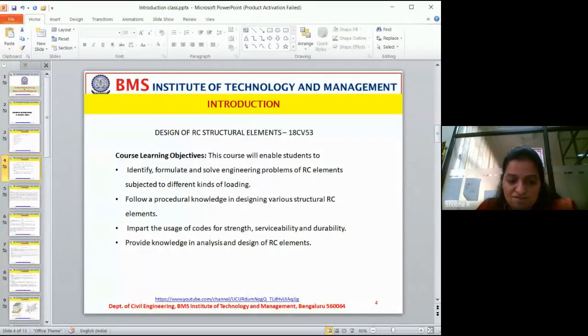Provide knowledge in analysis and design of RC elements. So what are RC elements? RC is nothing but reinforced concrete. Any part of a structure which is constructed with reinforced concrete is called a reinforced concrete element. Can you let me know what the elements of an RC structure are?